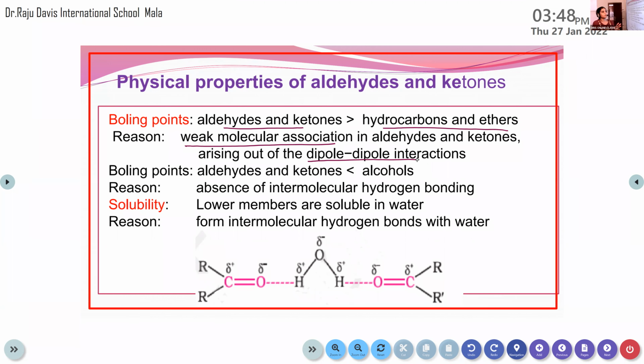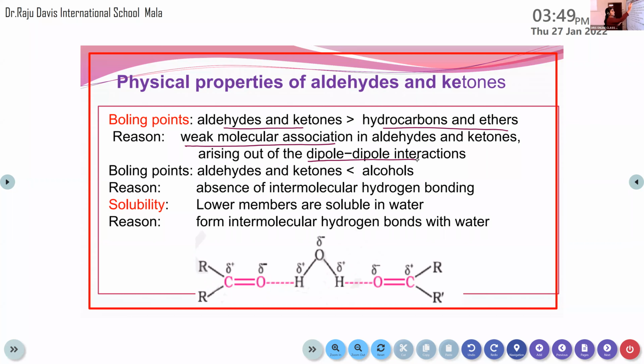Dipole-dipole interaction means each atom involved in that bonding will have a dipole. Dipole means partial charge separation will be there. So there will be an interaction between two dipoles. That's a weak type of force. So the bonding between these atoms is very weak, and it is easy for the liquid particles to convert into the form of vapors. That's why the boiling point of aldehydes and ketones is greater than hydrocarbons and ethers.